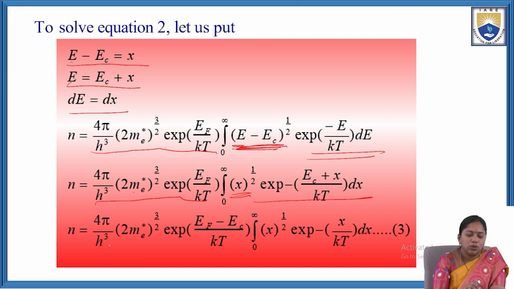n equal to 4π/h³ (2me*)^(3/2) e^((EF − Ec)/kT), which is written as e^((EF − Ec)/kT), and these are all the constants, times the integral from 0 to infinity of x^(1/2) e^(−x/kT) dx. This is equation 3.